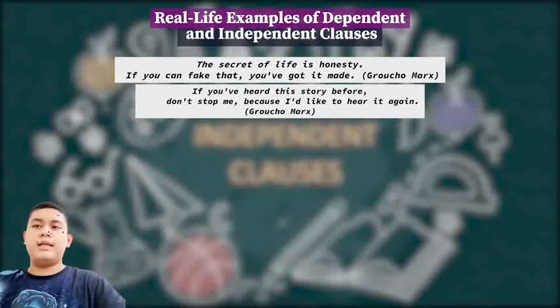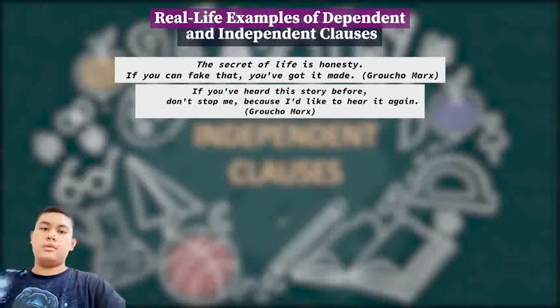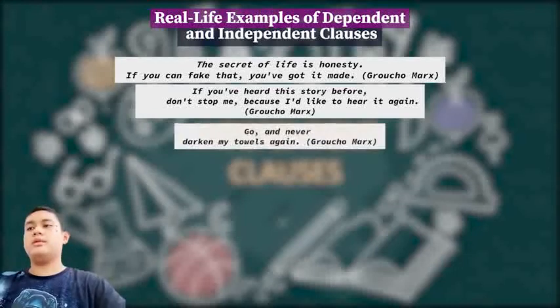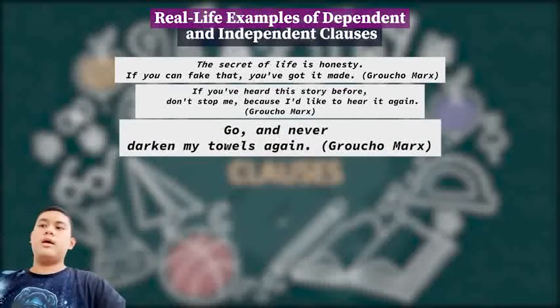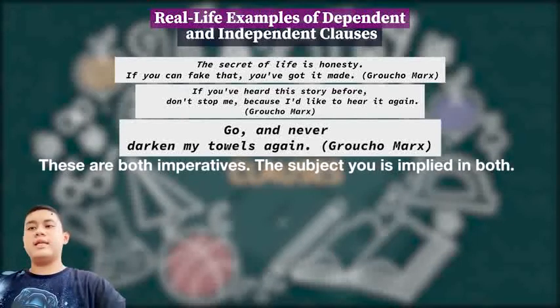For the sentences, "Don't stop me" is an order, and the subject "you" is implied. Example number 3: "Go and never darken my doors again." Groucho Marx. Notice, these are both imperatives. The subject "you" is implied in both.